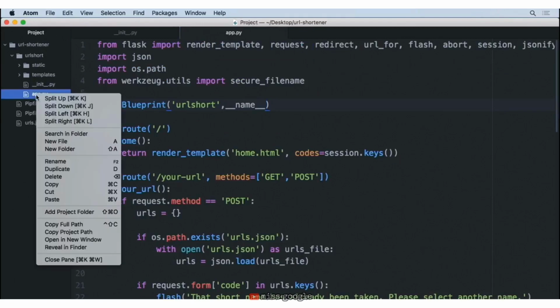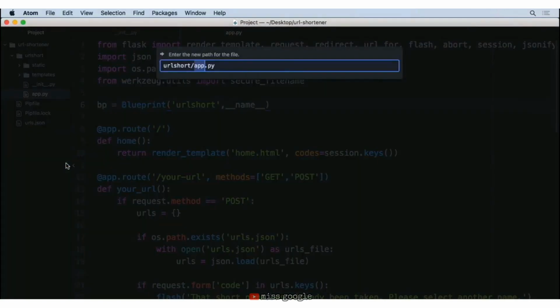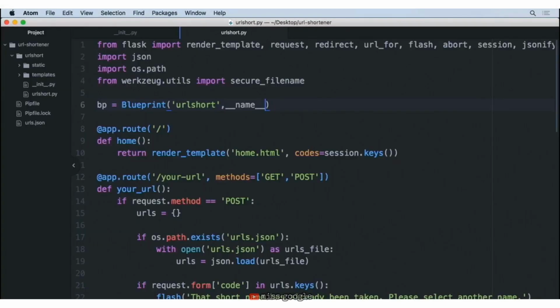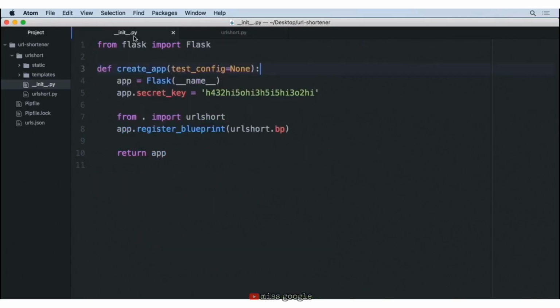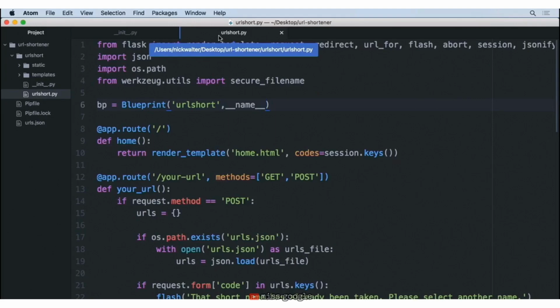Now that we have this in place, we can go ahead and move back to our app.py, which we are going to be renaming to URL short.py. Now, the reason for the renaming here is, while technically it could keep the name app, I like it to say the app is something that we're creating in this init file. It's not something here. And so by changing that name, I think it helps more to understand what's going on here.